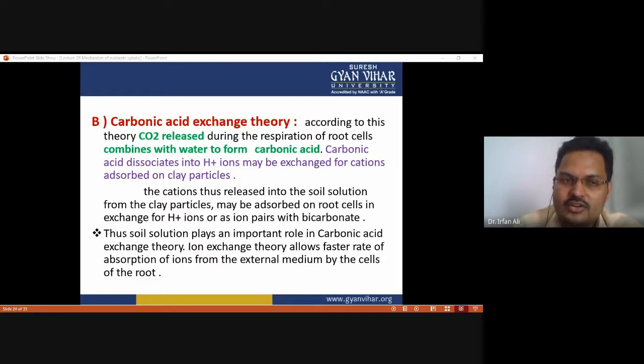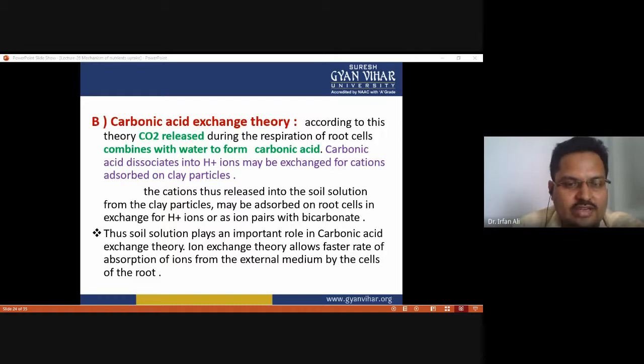Okay, so according to this theory, carbonic acid is the source of cation for the exchange of cationic nutrients, and the cation thus released into the soil solution from the clay particle may be adsorbed on the root cell in exchange for H ion, and ion pair with bicarbonate.